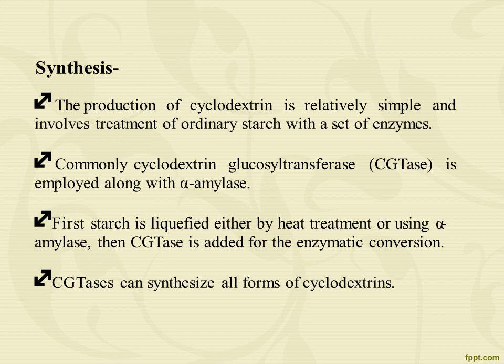We have completed the structure, now the synthesis. The production of cyclodextrin is relatively simple and involves treatment of ordinary starch with a set of enzymes. Commonly cyclodextrin glucosyltransferase, known as CGTase, is employed along with alpha amylase. First starch is liquefied either by heat treatment or using alpha amylase, then CGTase is added for the enzyme conversion. CGTase can synthesize all forms of cyclodextrins.